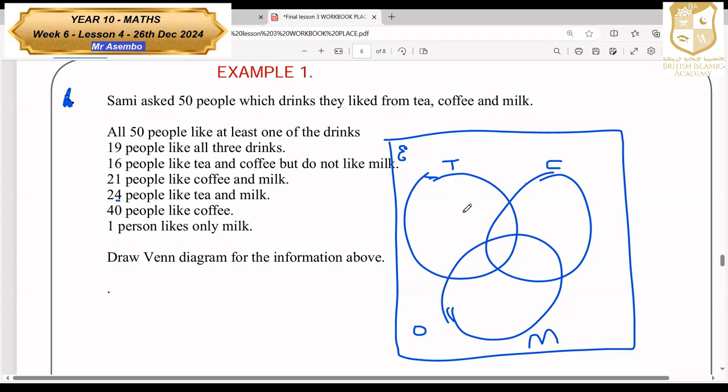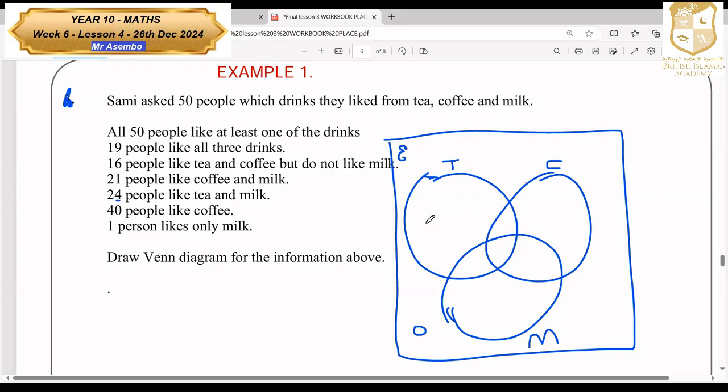It says 19 people like all the 3 drinks. Where are we going to put the 19 people who like all the 3 drinks?